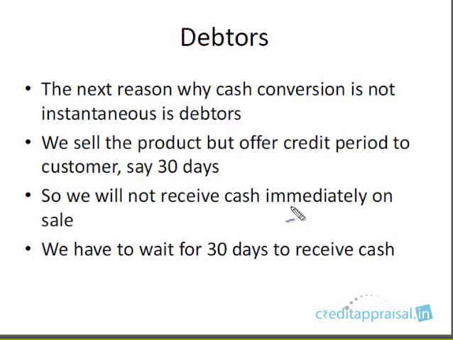It's just that we have to wait for quite some time, maybe 30 days, maybe 60 days, maybe 90 days. Depending on the terms, you have to wait. But it is going to be converted into cash. So till that time, it's in the form of debtor. So this is also a form of cash that is blocked.